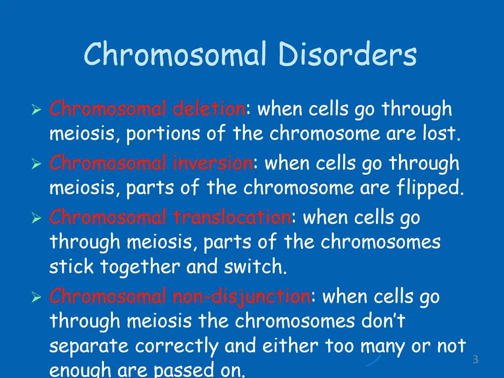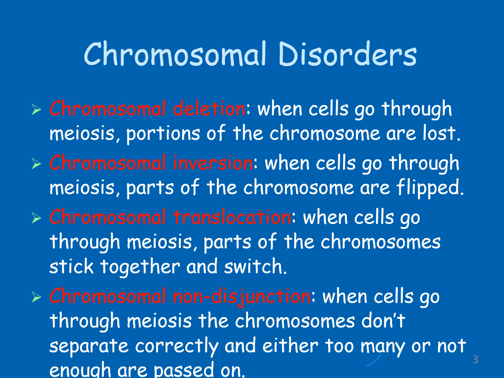When cells go through meiosis, portions of the chromosomes are lost. Many times there is a possibility of losing a chromosomal arm during meiosis. Once this deformed chromosome is transmitted to the F1 generation, obviously we are going to get a genetic disorder.